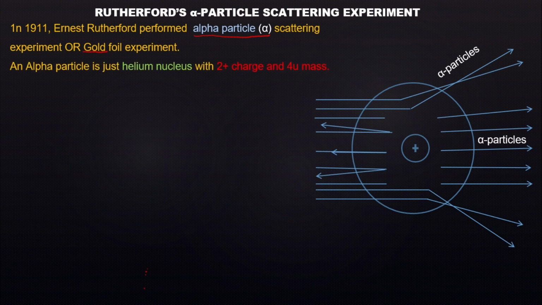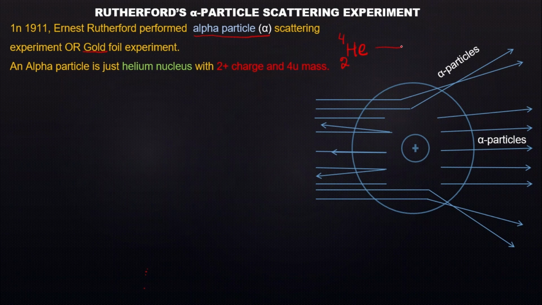An alpha particle is just a helium nucleus with 2+ charge and 4 units of mass. We know that helium has 2 protons in its nucleus, so its atomic number is 2, and it has 2 protons plus 2 neutrons in its nucleus, which makes 4 units of mass. 2 electrons are outside the nucleus, revolving around it.